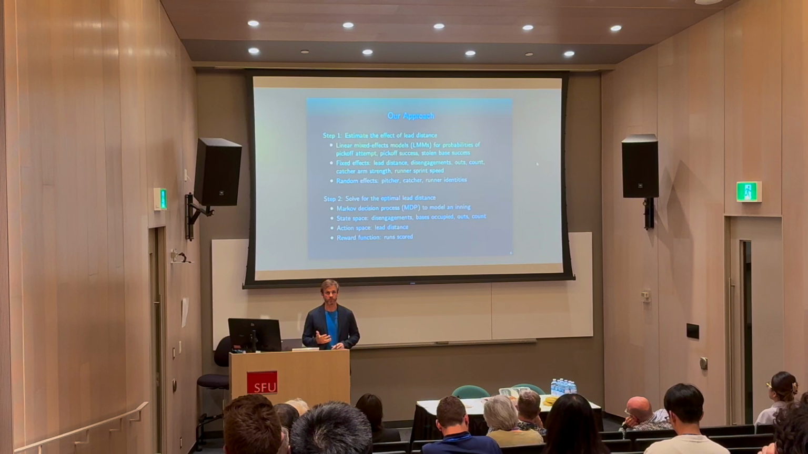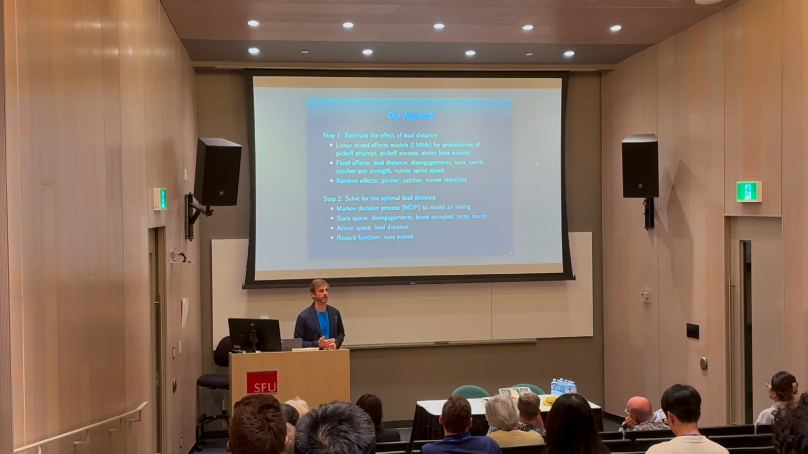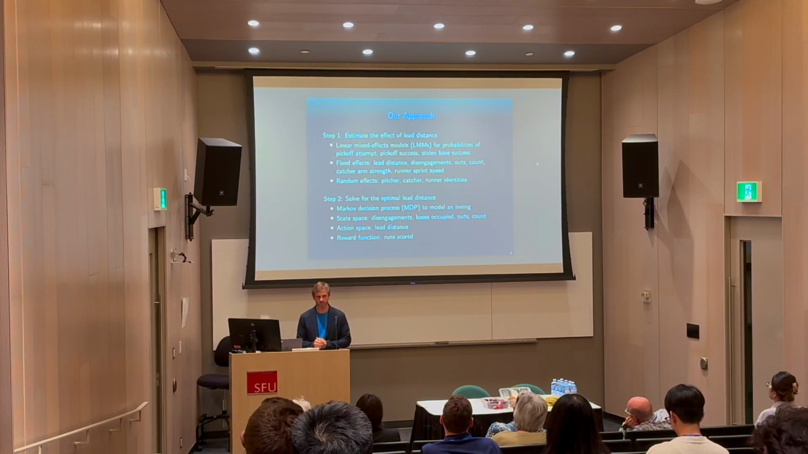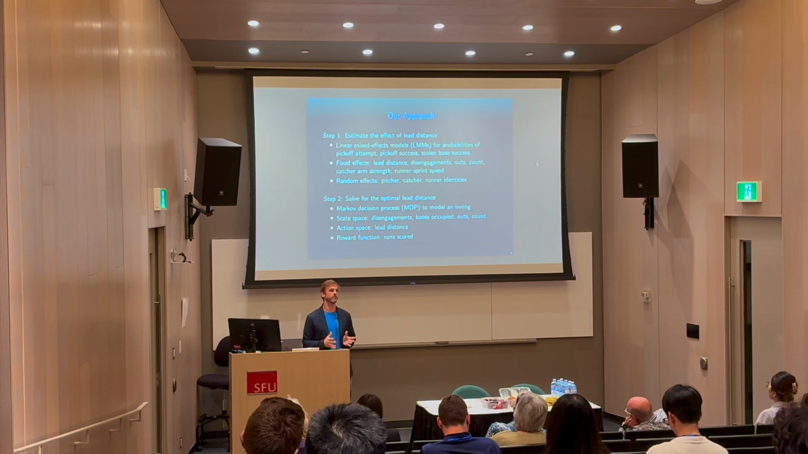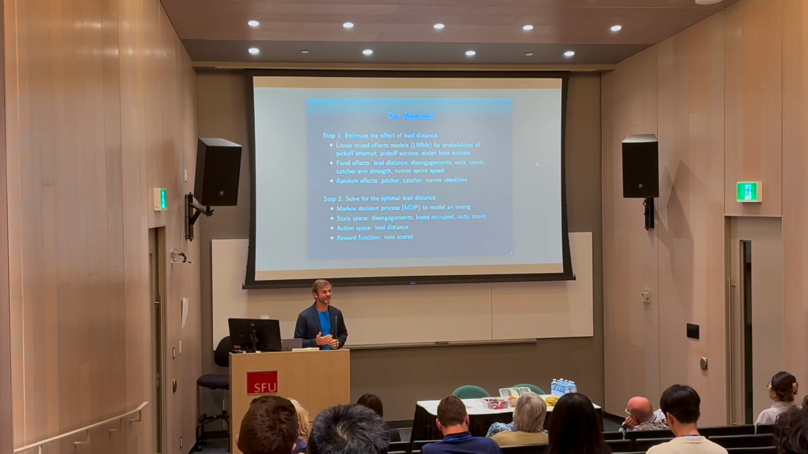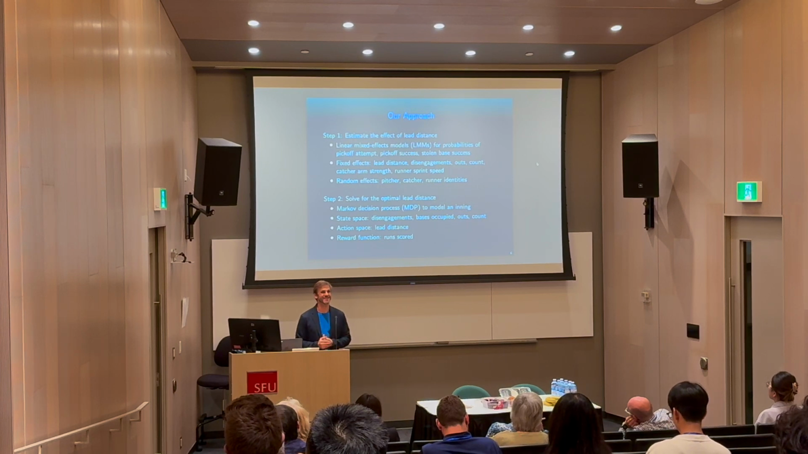We've got the number of outs, we've got the ball strike count, and then we've got catcher arm strength and runner sprint speed, both measured in miles per hour. And these are measured on the player season level. So we don't have it on the pitch by pitch level, but these are player characteristics. So we estimate those models, we get probabilities of each of these events. That gives us transition probabilities for step 2, in which we model the inning as a Markov decision process.